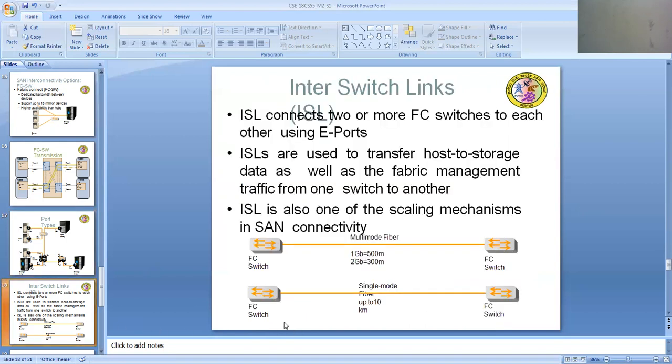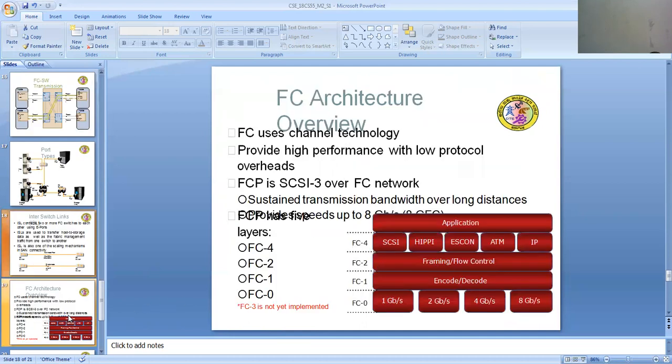Inter-switch links. An ISL connects 2 or more FC switches to each other using E ports. ISLs are used to transfer host-to-storage data as well as fabric management traffic from one switch to another. ISL is also one of the scaling mechanisms in SAN connectivity. There are multi-mode fiber as well as single mode fiber switches. The FC architecture is like this.